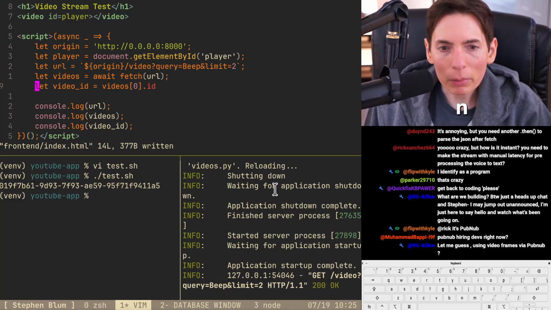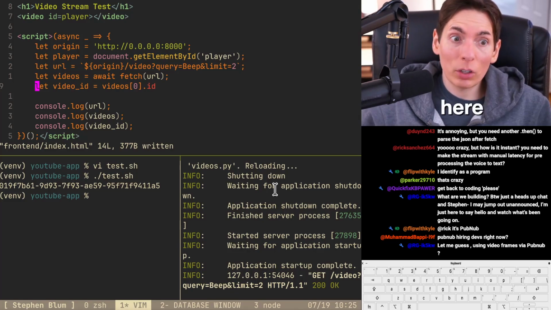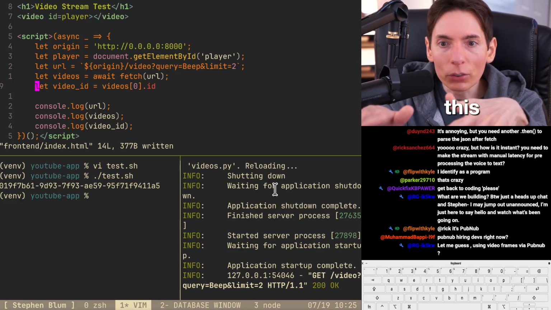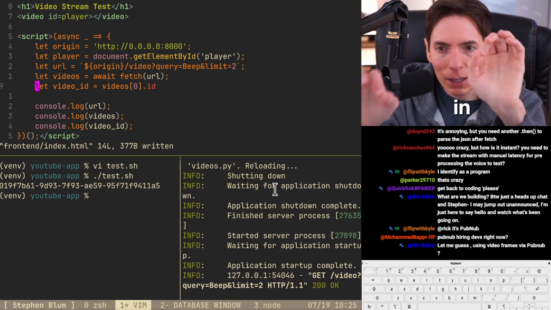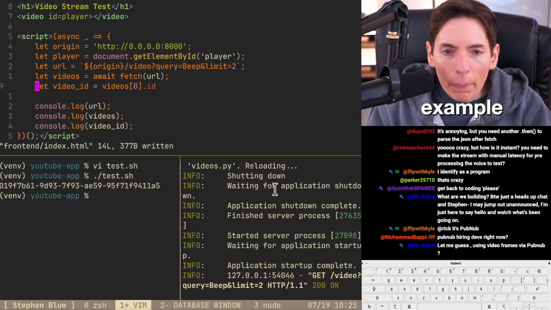Using video frames via PubNub. Oh, see, now that would have been a good idea. We're just doing basic stuff here. If you want to make it production grade, I would use PubNub for all this. We're just doing everything right here in, like, a Docker container, for example.